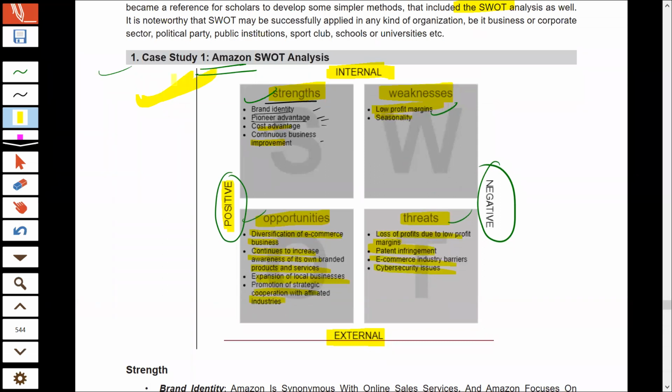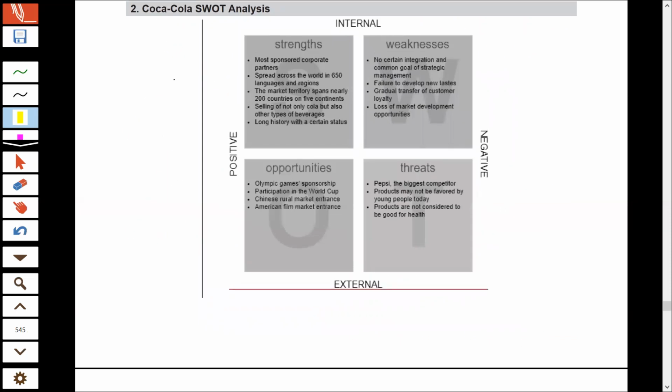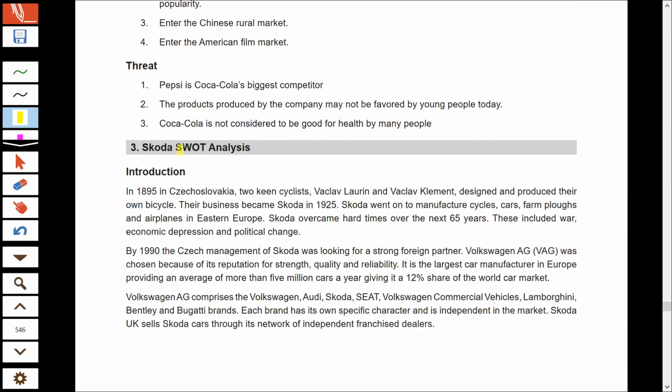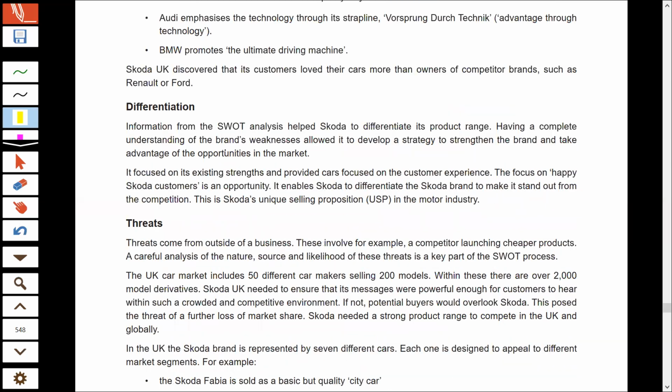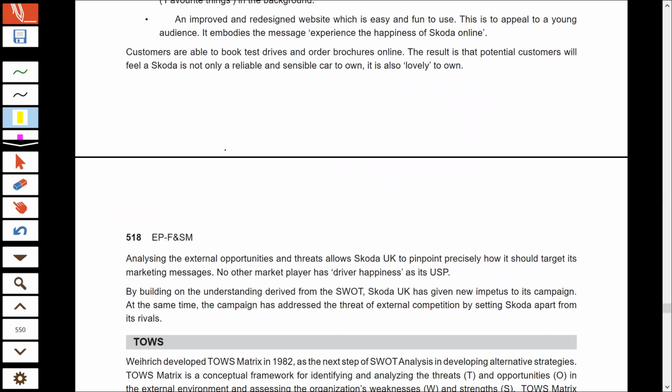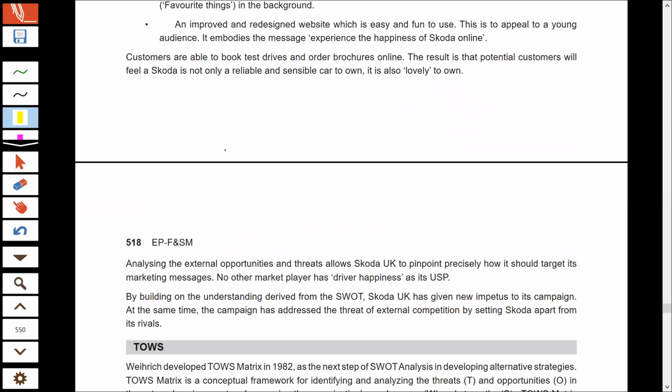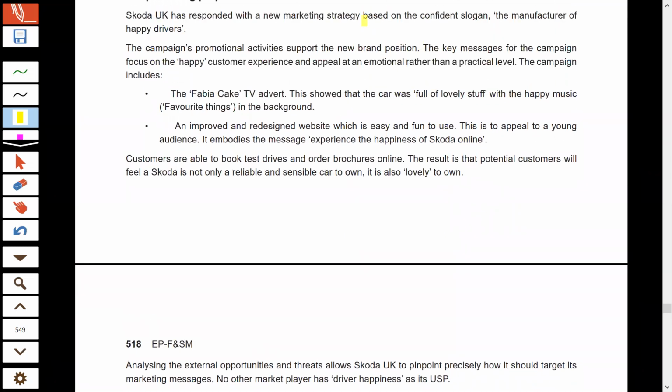So this was all about the Amazon SWOT analysis, and they have given SWOT analysis of various other companies. Herein they are discussing the SWOT analysis of Coca-Cola. Yes, SWOT analysis of Coca-Cola. And again, they have done SWOT analysis of Skoda. So they are discussing SWOT analysis of various organizations that you may not read. That's okay if you don't read that.